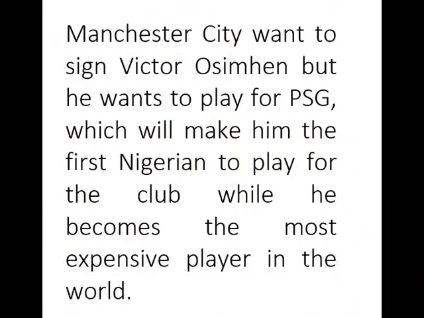The compound complex sentence, as the name indicates, is a combination of the compound sentence and the complex sentence. This sentence is made up of at least two main clauses and one or more subordinate clauses. Manchester City want to sign Victor Osimhen, but he wants to play for PSG, which will make him the first Nigerian to play for the club, while he becomes the most expensive player in the world.